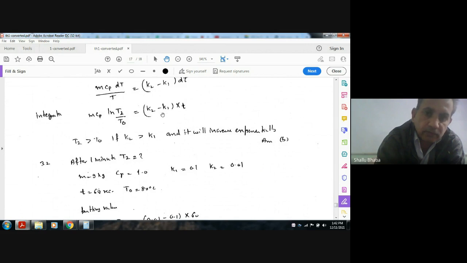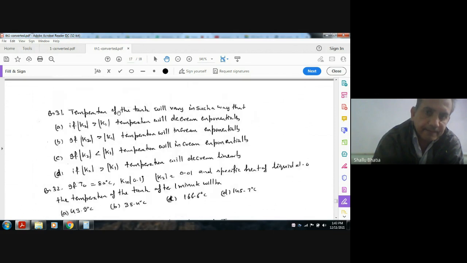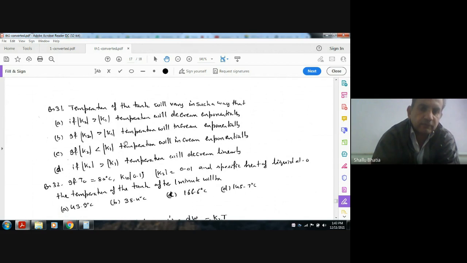So this relationship will be exponential. It is a heating process with K2 more than K1, and it will increase exponentially because of the ln. The answer is B. So the temperature will increase exponentially, K2 is more than K1.